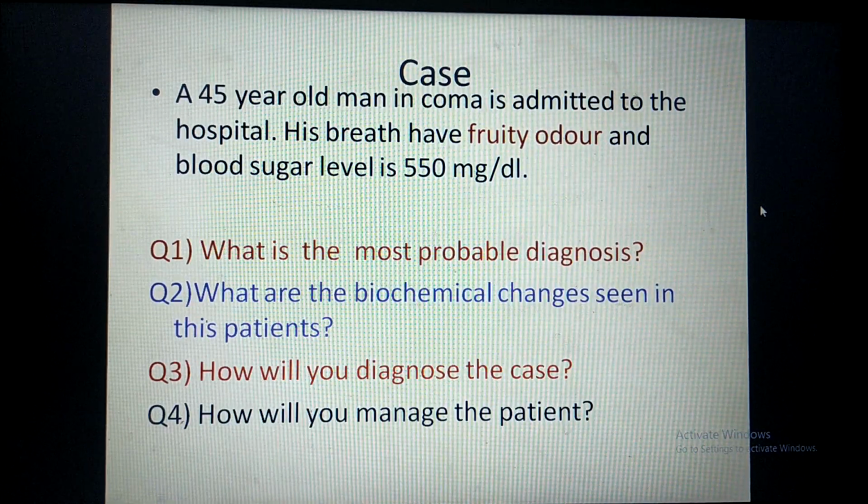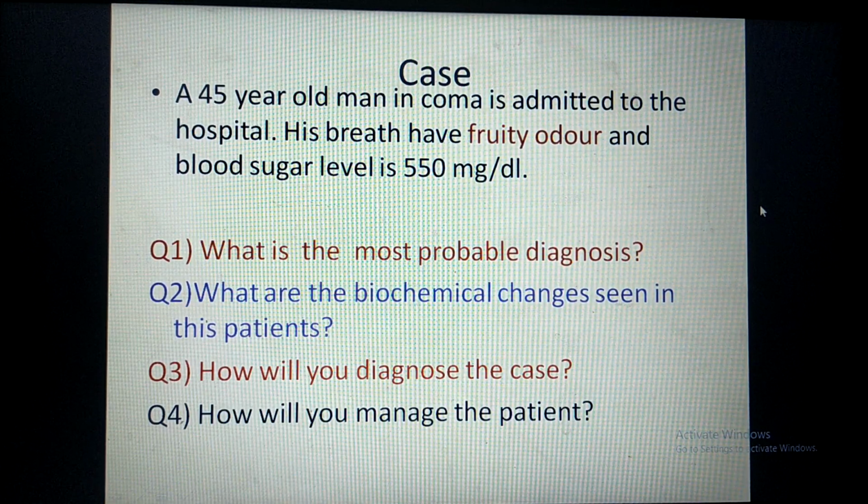So this is the management of the patient, and this is about ketone body synthesis, its breakdown, regulation, significance and the disorder called ketosis. Thank you very much.